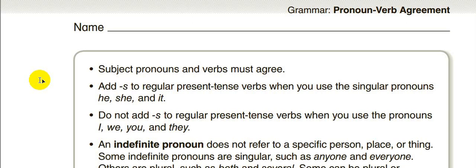For example, we should add s to the verb. They play tennis every day. But when we say he, we say he plays.